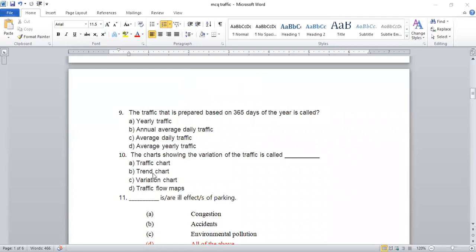Vaishnavi and Priyanka, both of you have given that it is the annual average daily traffic. Okay, thank you. The answer given by Priyanka and Vaishnavi is correct.